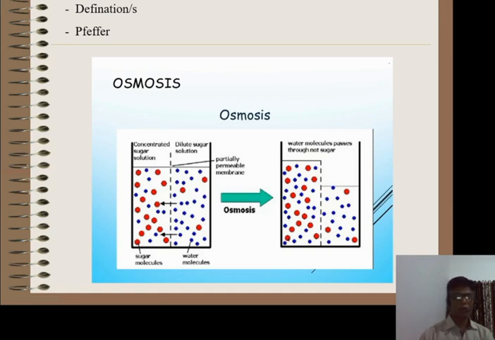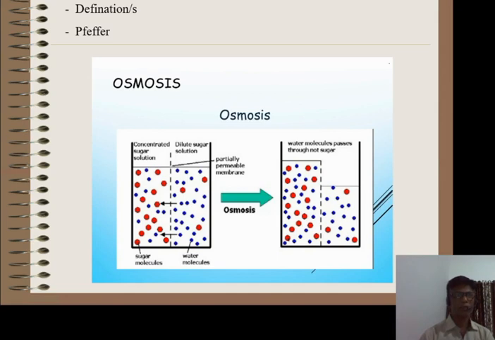On the basis of solvent molecules, it is defined as the movement of water or solvent molecules from its high concentration to its low concentration through a semi-permeable membrane is called osmosis. Then on the basis of concentration of solution, it can be defined as the movement of water or solvent molecules from the region of lower concentration to the region of higher concentration through a semi-permeable membrane is called osmosis.